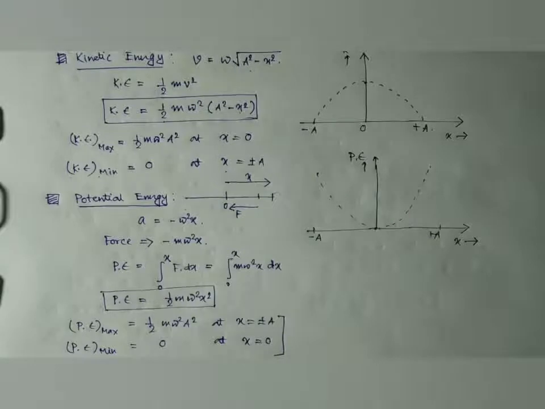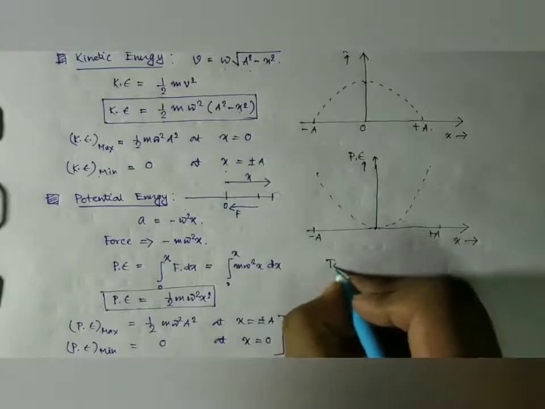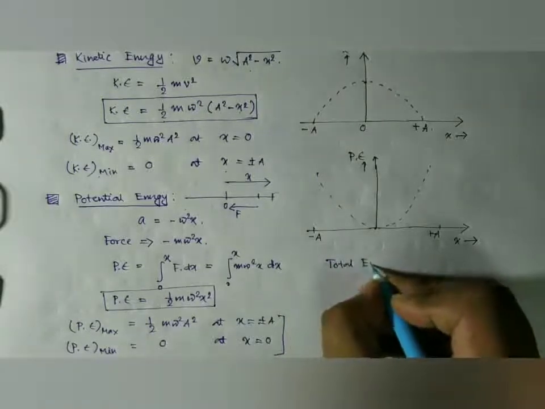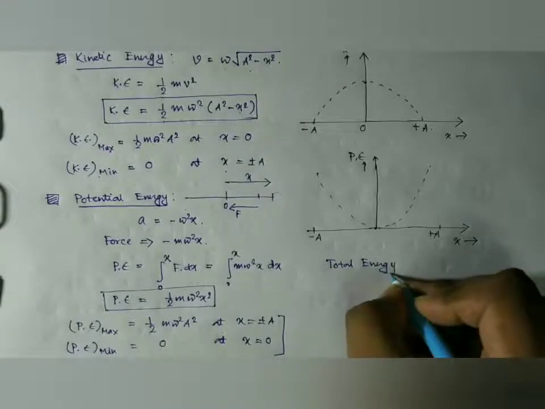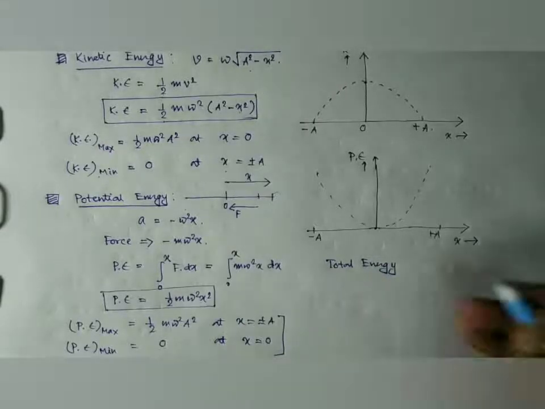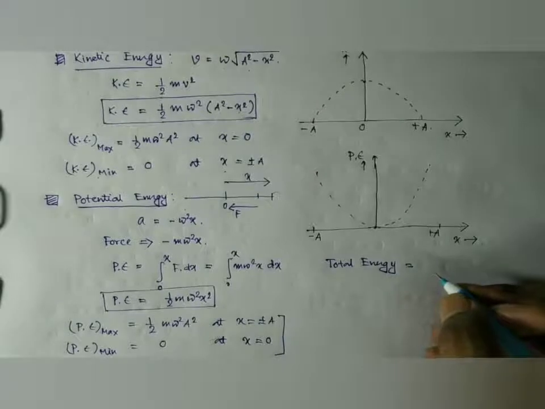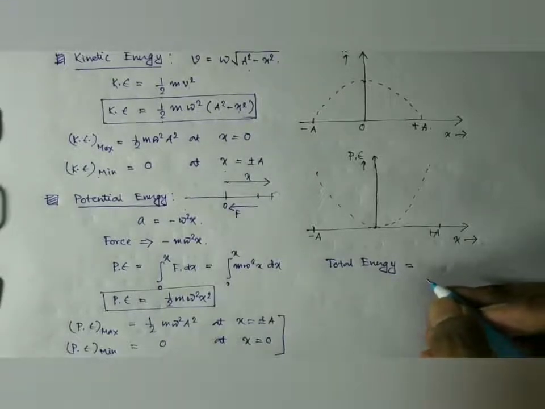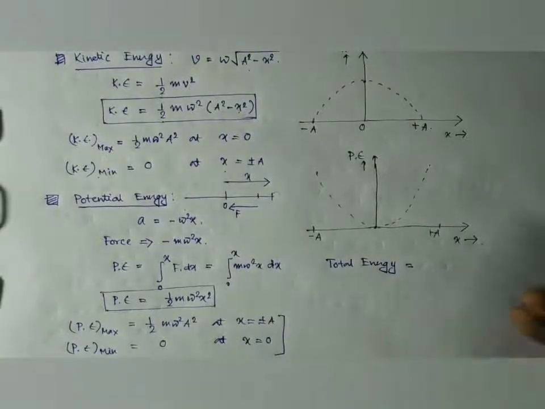Now the total energy of this body is nothing but the summation of the kinetic energy and the potential energy.